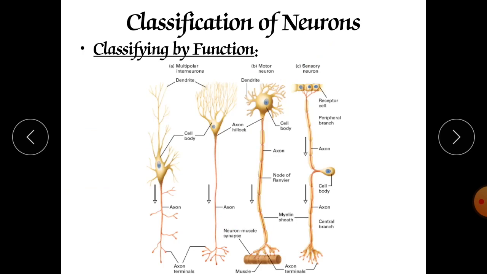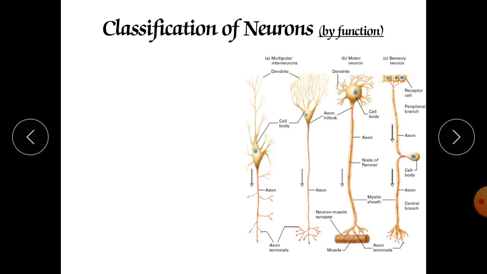Now as we discuss how they look, here you can see these are the neurons. These are the multiple interneurons, connecting internally with one another. These are the motor neurons, which transfer the impulses from the brain toward the body parts, toward the muscle or any part. The sensory neuron carries the impulses from the periphery, from the body parts toward the brain.